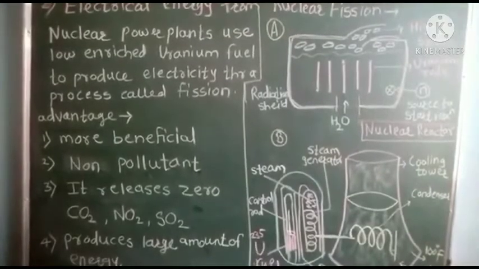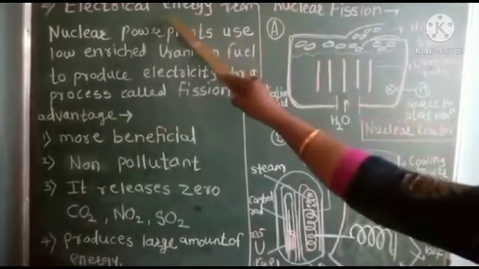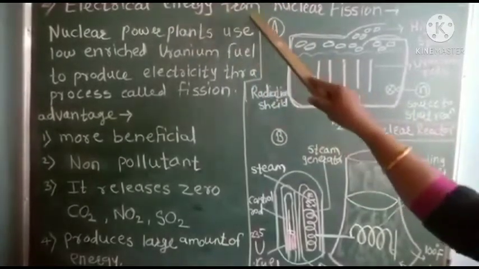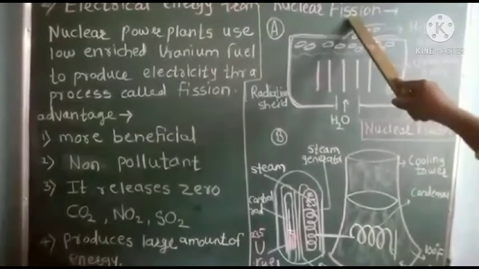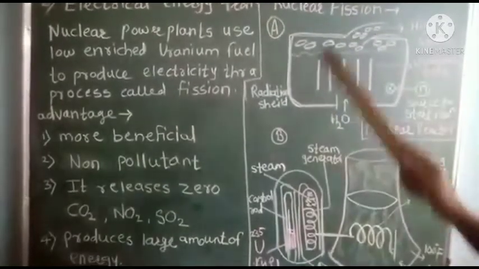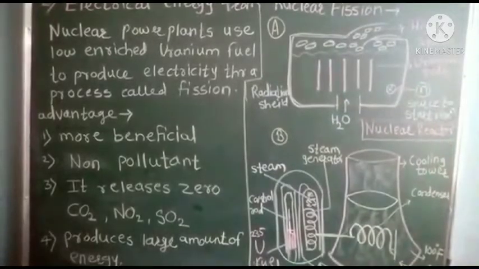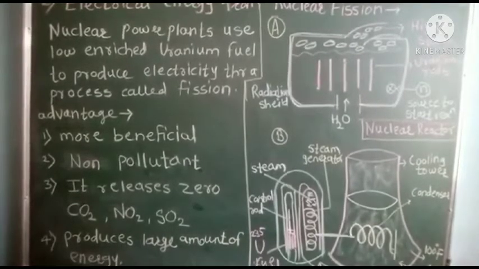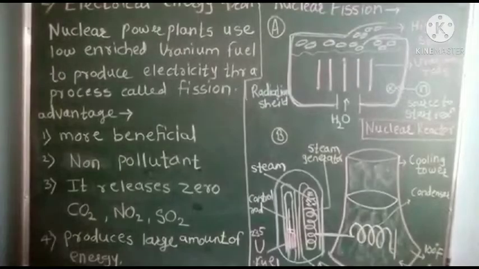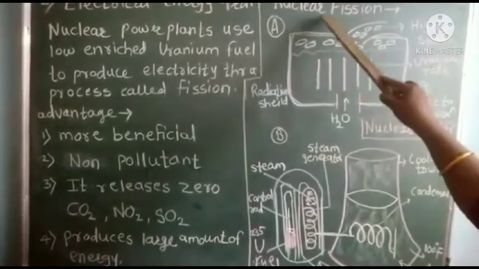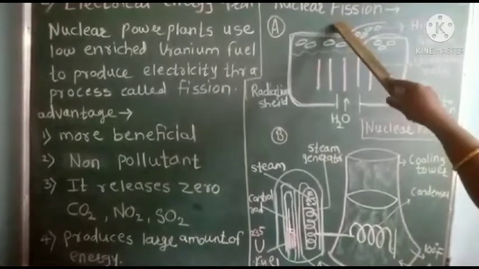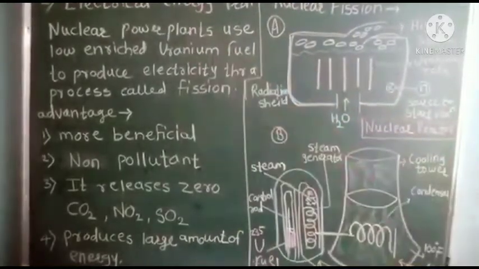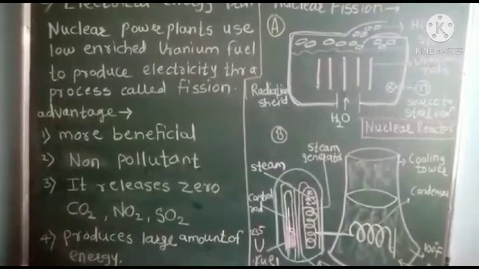The second application of radioisotopes is electrical energy, that means electricity from nuclear fission. In the previous lecture we saw the nuclear fission reaction, that is splitting of a radioisotope into different fragments with release of a large amount of energy. In the same way, the energy released from nuclear fission is used to produce electrical energy, that is electricity. It is used by nuclear power.